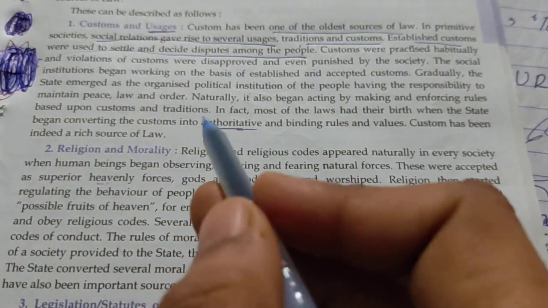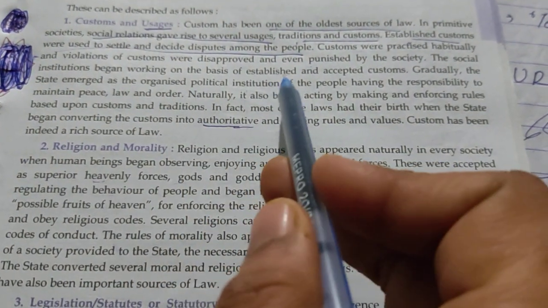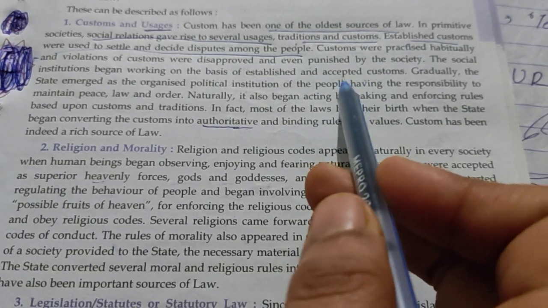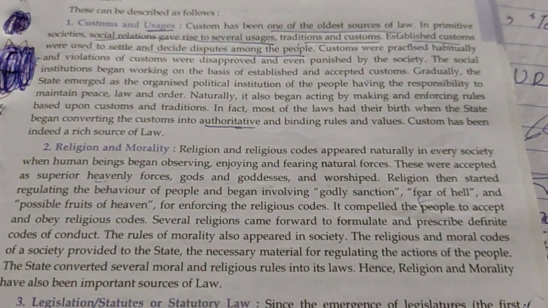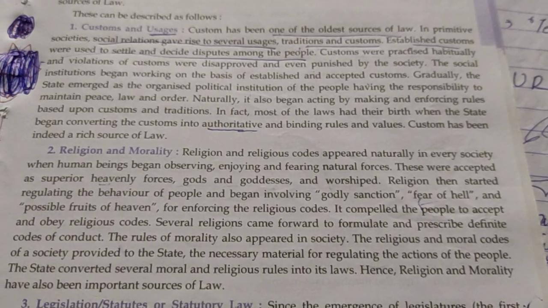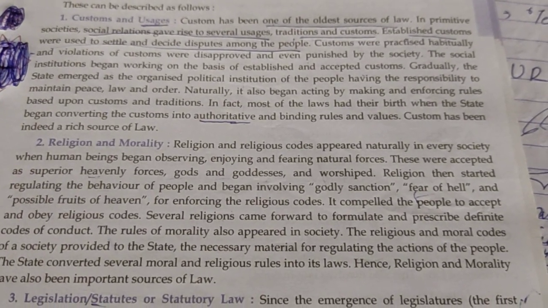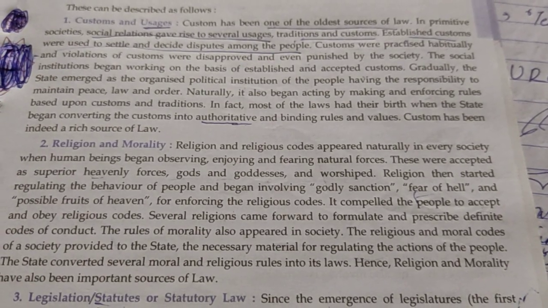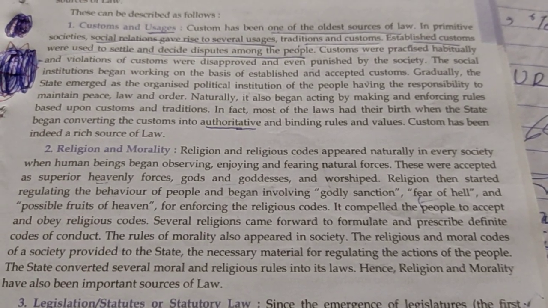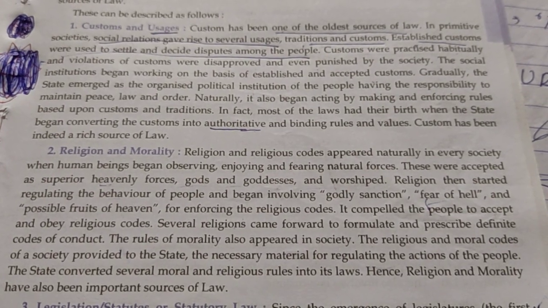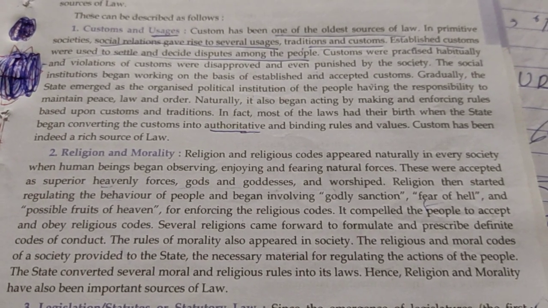The social interaction began working on the basis of established and accepted customs. So all the social institutions which started working after the formation of society, for example, villages, families, clans, accepted customs and started working on the basis of customs.